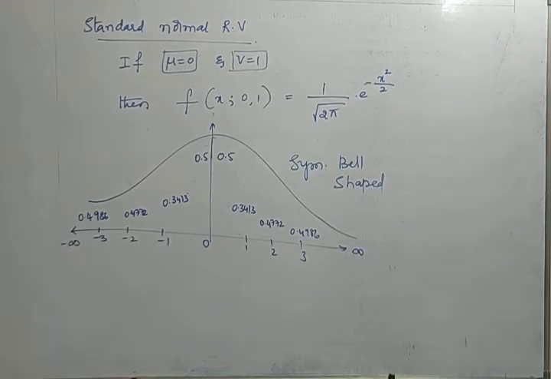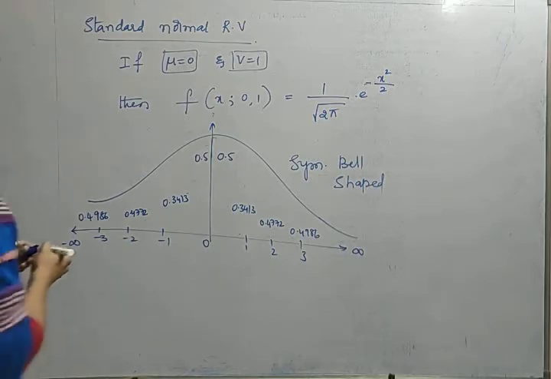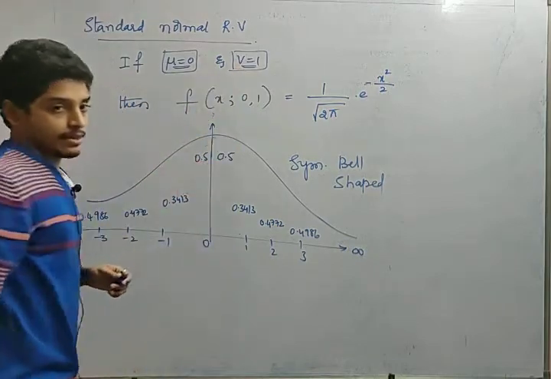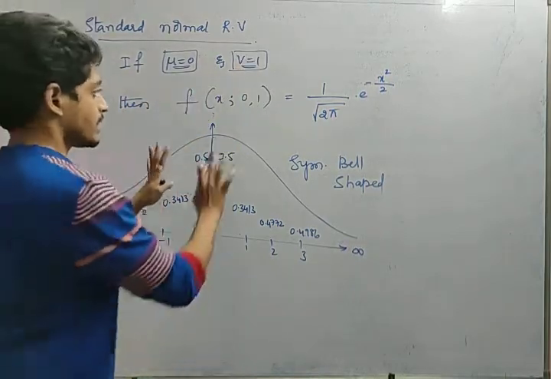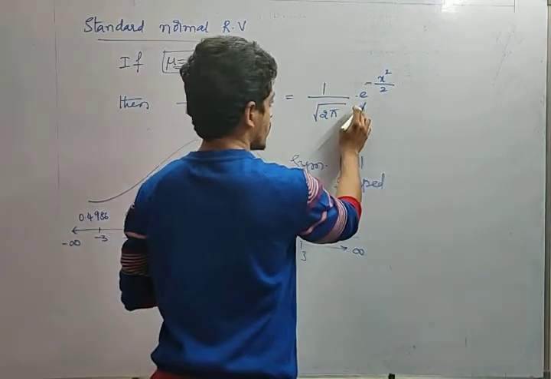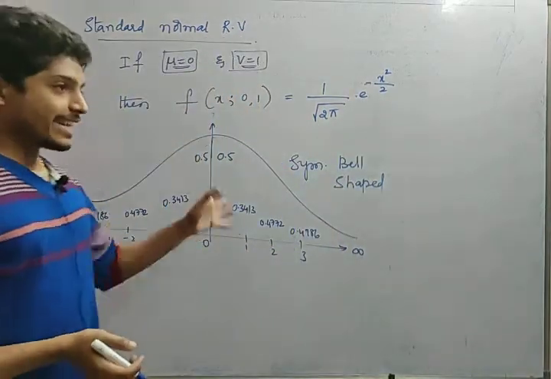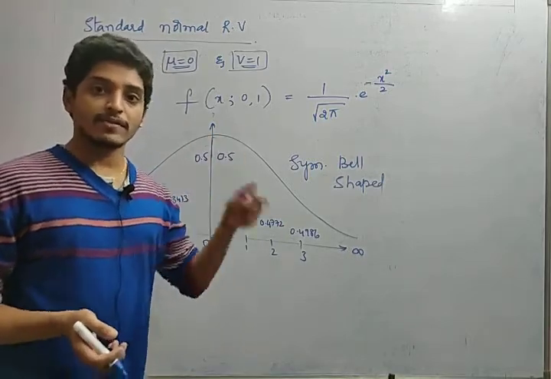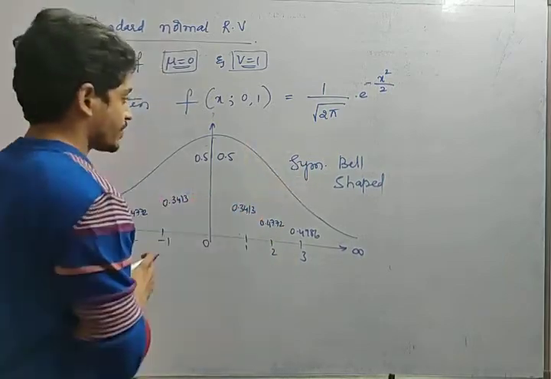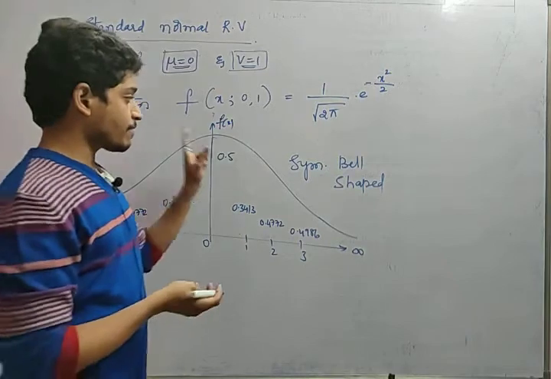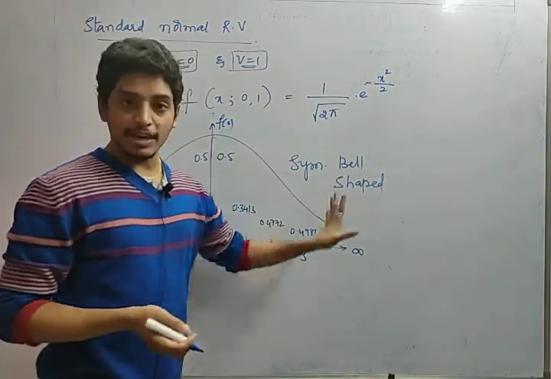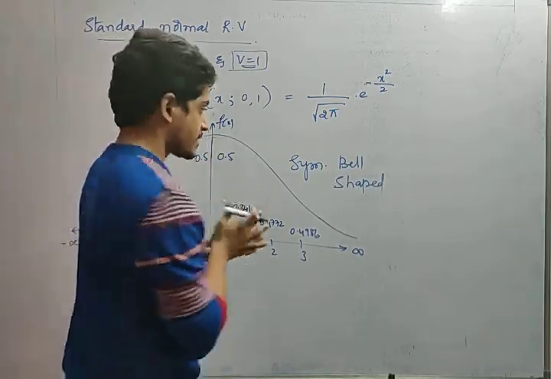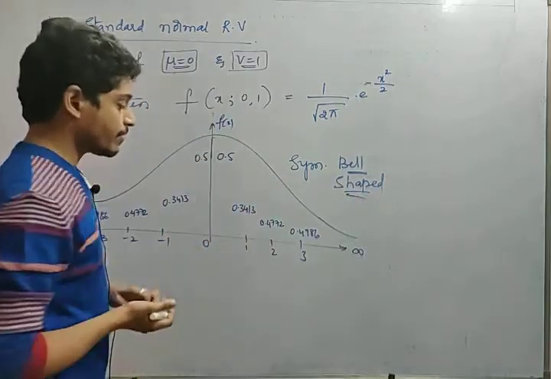Okay friends? So let us see the standard normal random variable: when mu is equal to 0 and variance is equal to 1, that is mean equal to 0 and variance 1, the formula becomes 1 by root 2 pi into e power minus x square by 2. So practically, when we substitute the values from minus infinity to infinity for x, mu and variance, we will get this type of graph. This graph will be a symmetrically bell-shaped figure, symmetrical about the y-axis. It is a bell-shaped curve, friends.